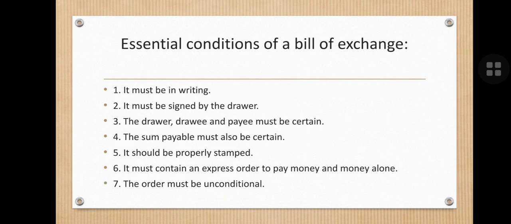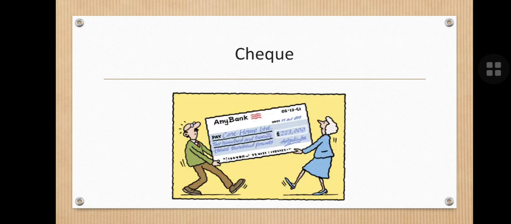Essential conditions of bill of exchange. It should also be in writing. It must be signed by the drawer who is drawing the bill of exchange. The three parties involved, that are drawer, drawee, and the payee, must be certain. The sum that is mentioned in the bill of exchange should be certain. It should be properly stamped. It must contain an express order to pay a certain sum of money and money only, and the order must be unconditional. There cannot be any conditions regarding the payment of the bill of exchange.